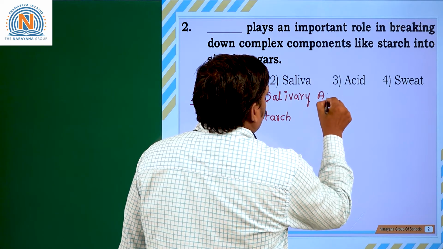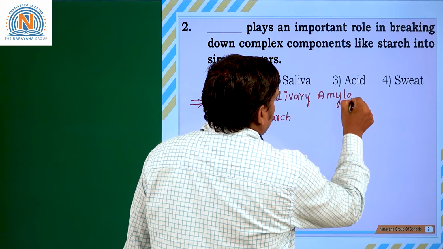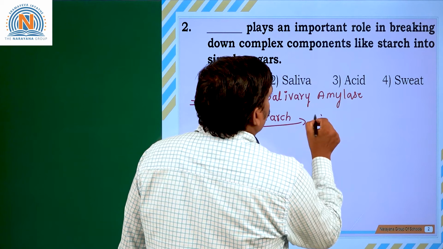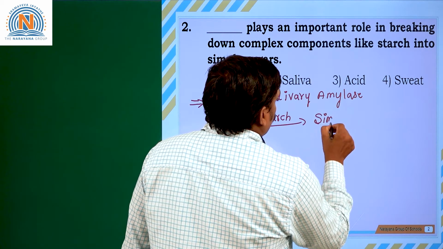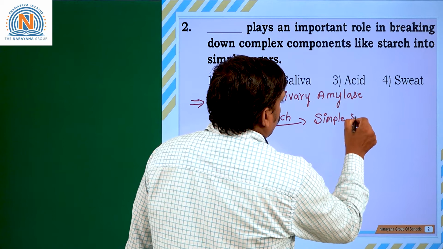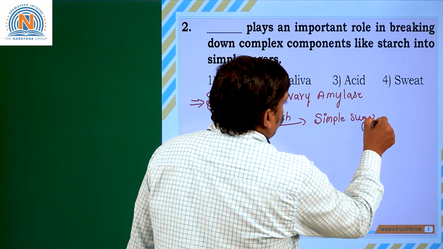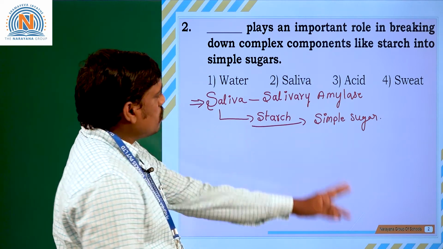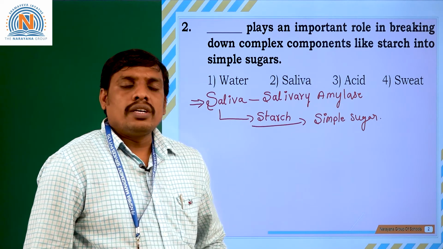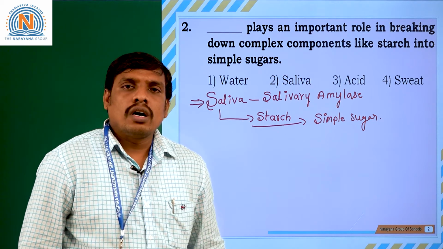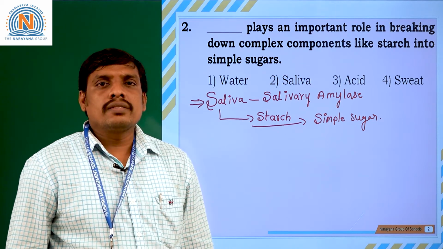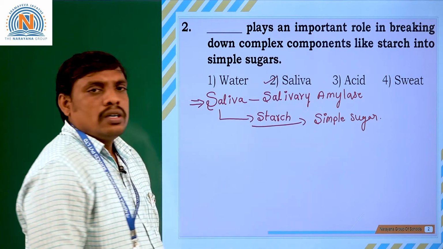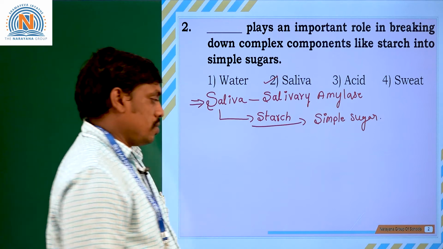Salivary amylase breaks down the starch into simple sugar molecules. Clear, students? So, this is one of the basic formulas of digestion of starch or carbohydrates in our mouth by the saliva. So, the suitable answer is option 2, saliva, which is the correct answer for this question.